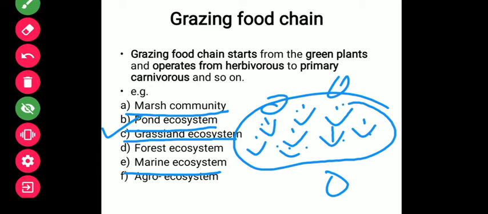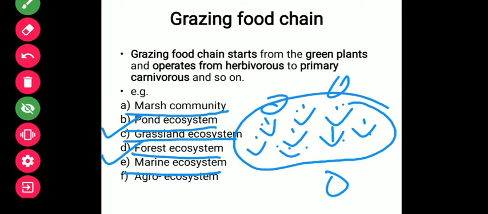That is a grassland ecosystem. Next is the forest ecosystem. When we talk about the forest, there are different forms of plants, like shrubs, bushes, lianas, and the large canopy of trees. You can guess that if there is a forest, wild animals may also exist there. Such organisms you will see in this food chain.